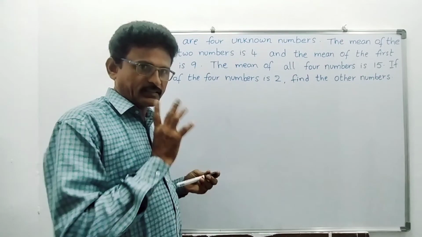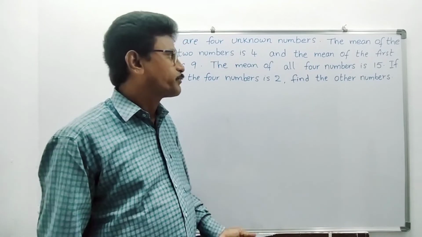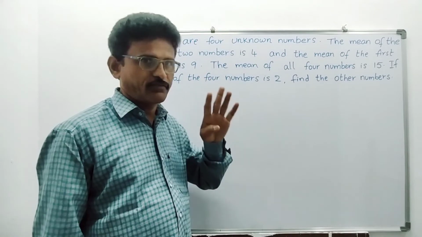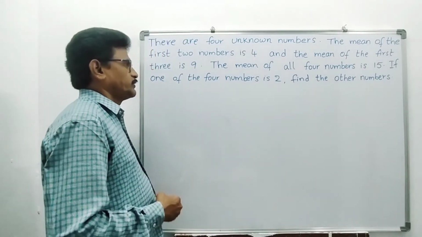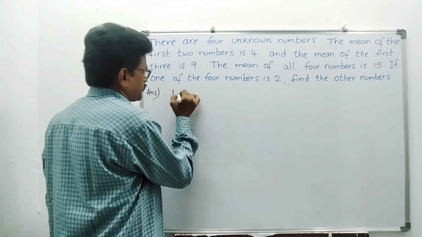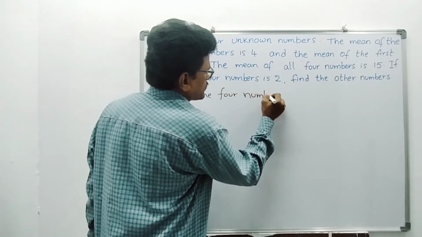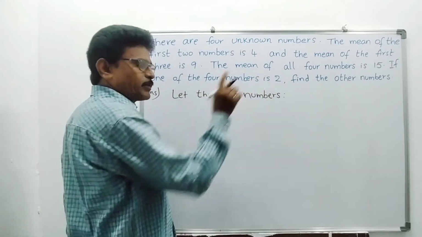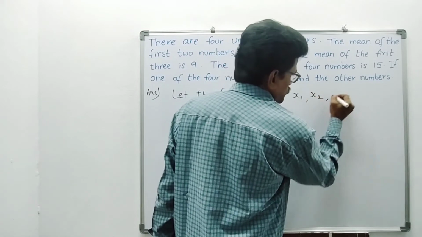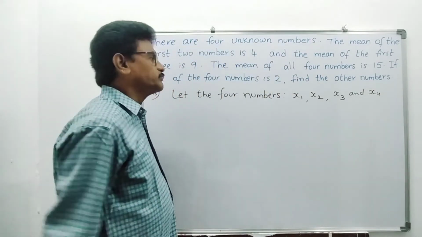So here 4 numbers are there. Out of 4 numbers, he has given only one number, 2. We have to find 3 numbers, right? Here he has given the mean of the first 2 numbers, the mean of the first 3 numbers, and the mean of 4 numbers also, right? We will proceed. How to proceed? First, let the 4 numbers be x1, x2, x3 and x4. Suppose these are the 4 numbers he has given.